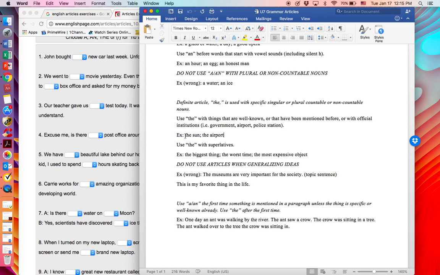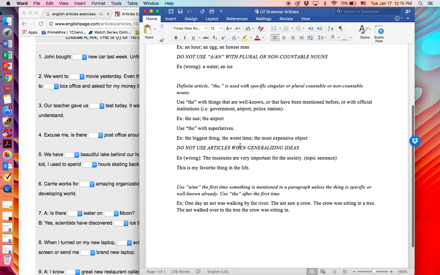For example, the sun. There is only one sun here on Earth. Of course, there are other suns out in the galaxy, the solar system, in the universe, I should say. But since our frame of reference is more constrained, then we would say the sun. It's pretty obvious. The airport. We also use the with superlatives. So the biggest, the best, the worst, the most expensive, these types of things.